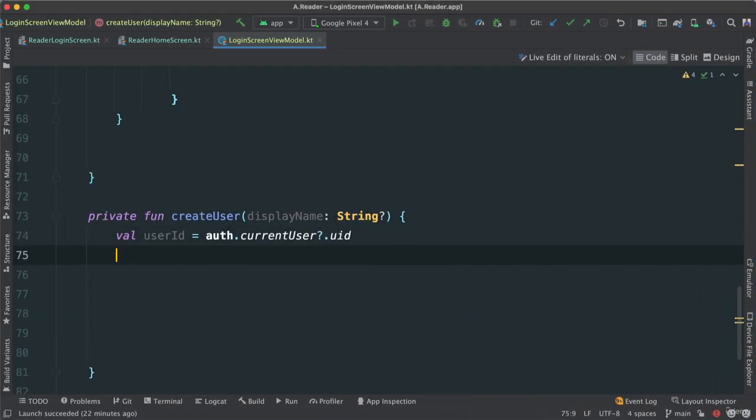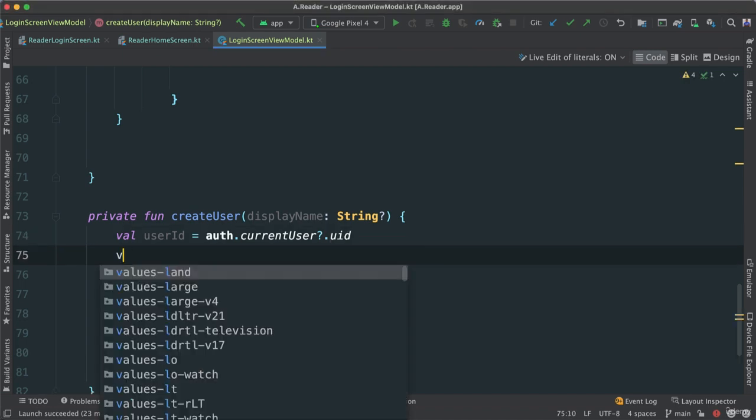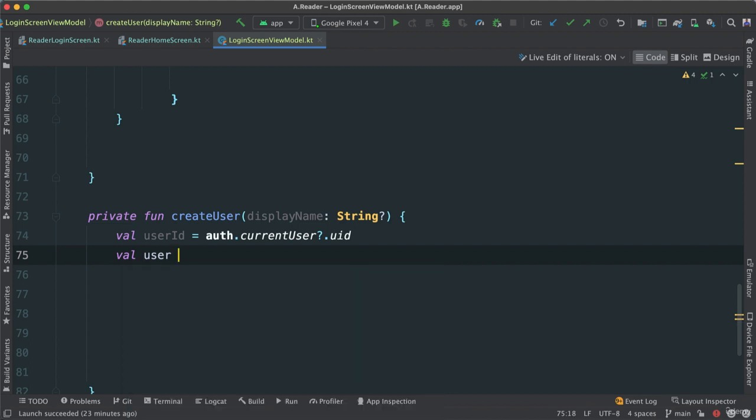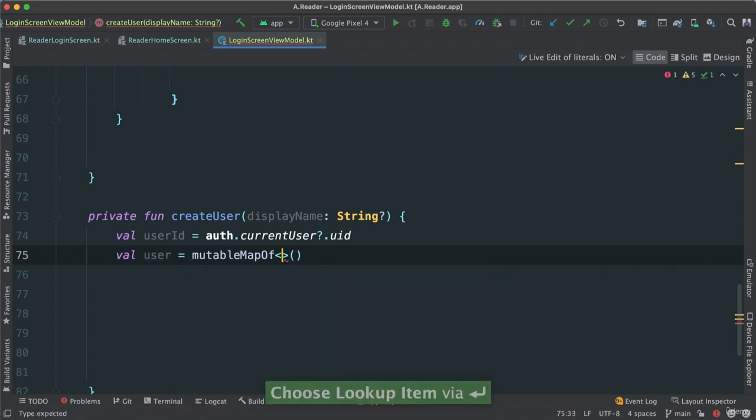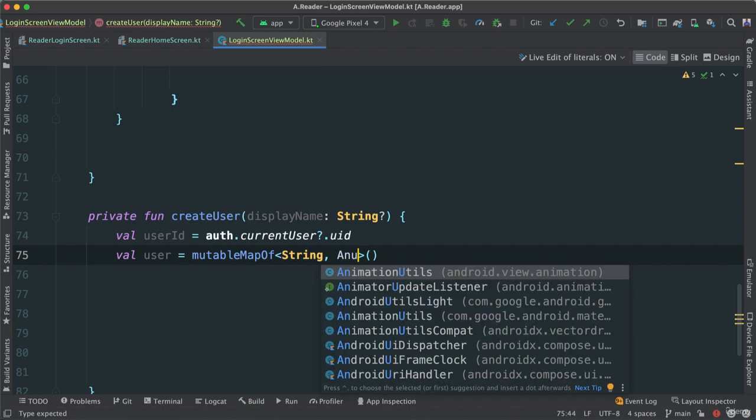In this case, we need a hash map. So for now, I'm just going to create a val called user. It's just going to be a mutable map of string and any, like this. We're going to change this anyway.